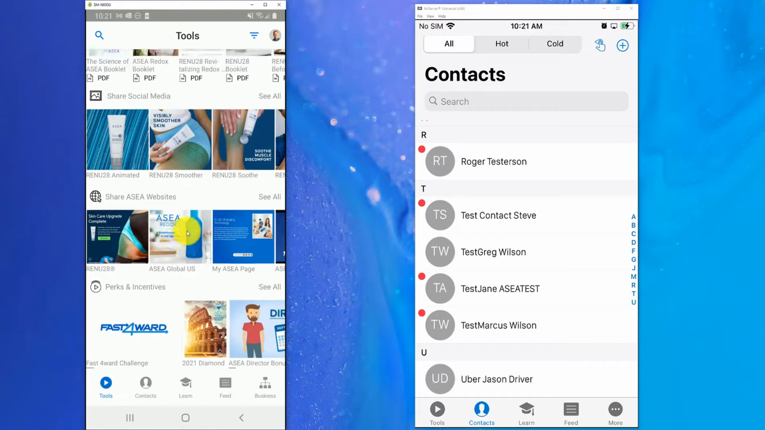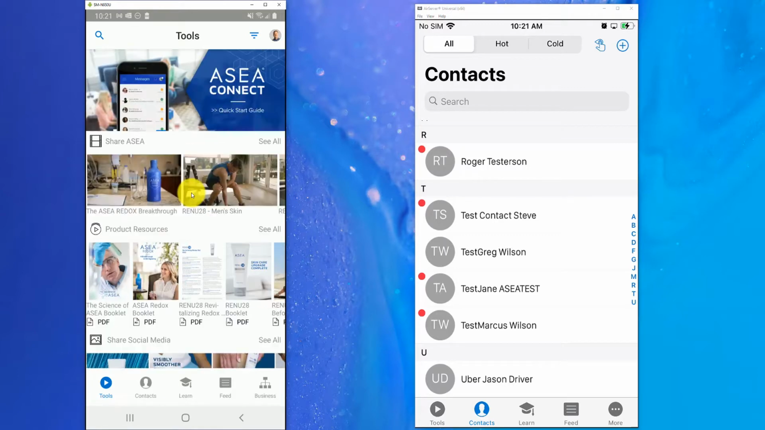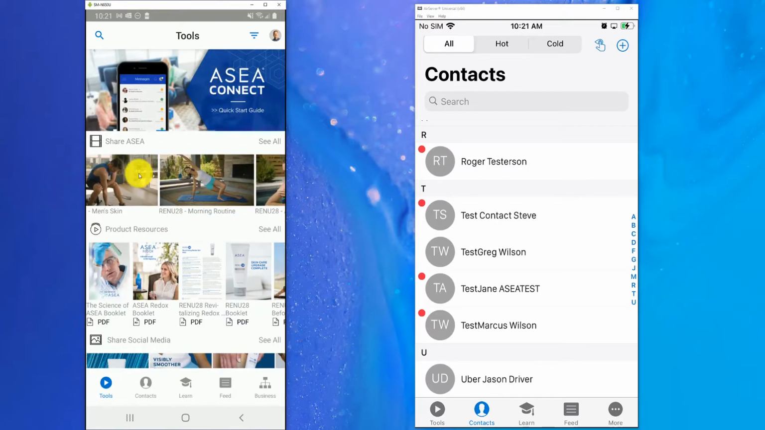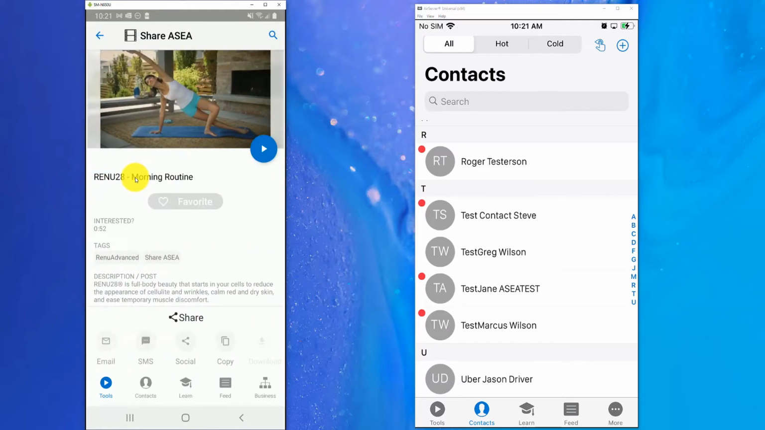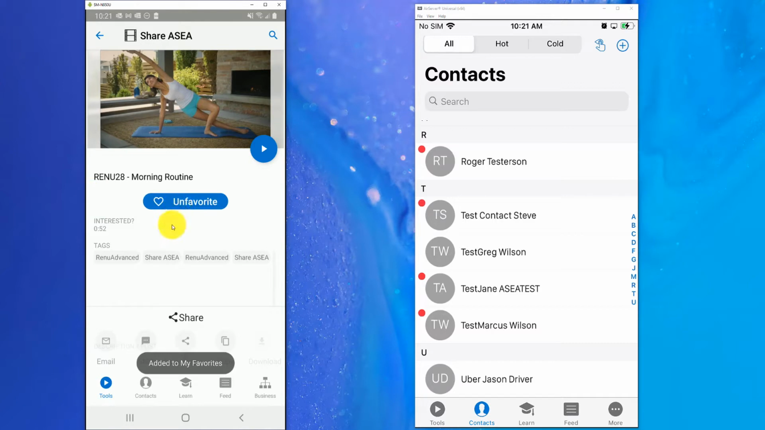And as you go through here and find content that you would like to share, you can grab any one of these videos. Let's grab this morning routine video here, and go through the process of sharing this via text message. So here we're staring at this area of the asset where we can mark it as our favorite to find it at any other point.